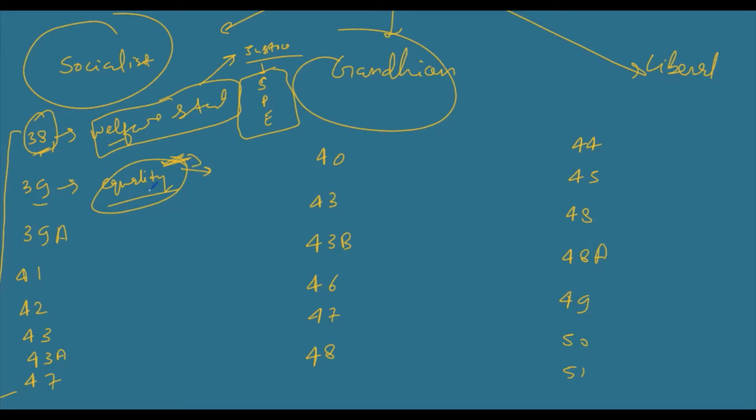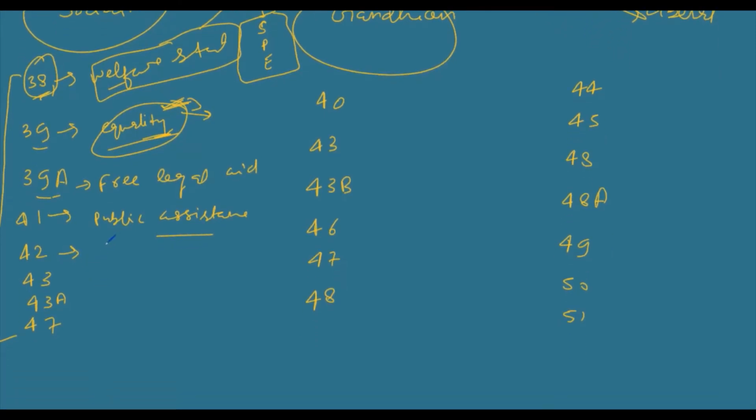Article 39A, free legal aid. To whom? To poor people. Article 41, public assistance. To whom? To people who are in need, like incapable persons or old age people. And Article 42, maternity leave, or you can say maternity benefit.